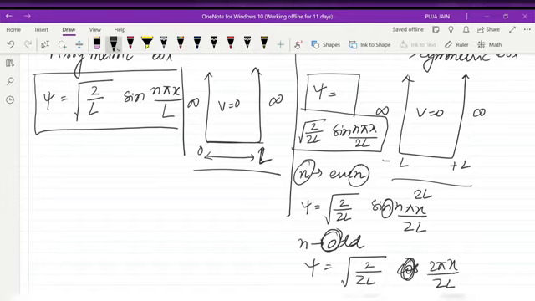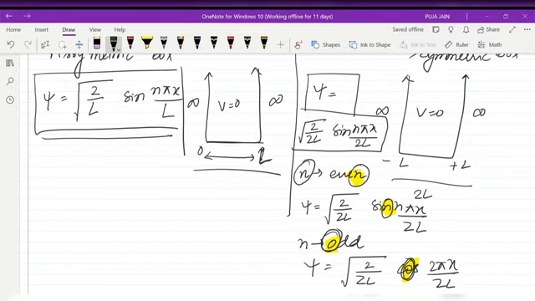The next examination will come if you start doing these things. So in this way you have to remember. I am highlighting this. In this way you have to remember. So these are the important things. Here, in case of an asymmetric box, you will always get sine only. This thing is important.